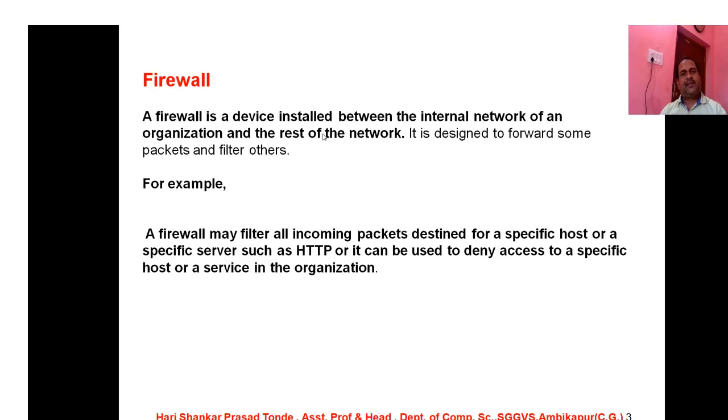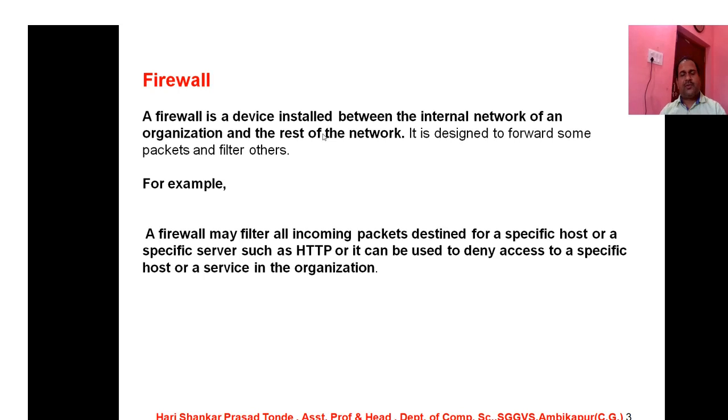So students, a firewall is a device and software installed in the internal network of your organization or institution. When any data is communicated from your network to the outside network, it is filtered and afterwards transferred to the whole world, so that pure data communicates from your network. Likewise, it also filters incoming packets.